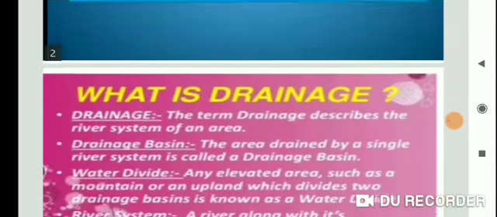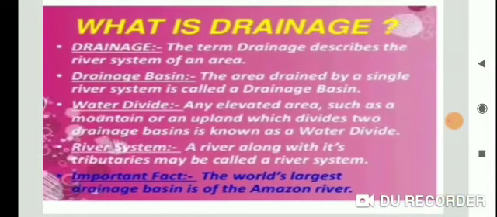Now see, what is drainage? The term drainage describes the river system of an area, and the world's largest drainage basin is of the Amazon River in South America. And water divide means any elevated area such as a mountain or an upland that separates drainage basins is called a water divide. For example, Ambala is located on the water divide of the Indus and Ganga drainage basins.